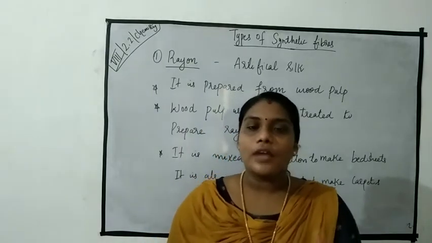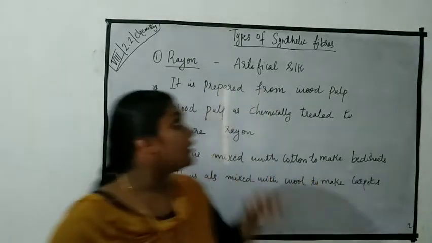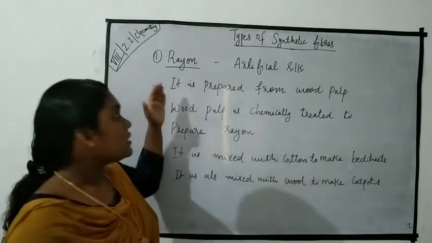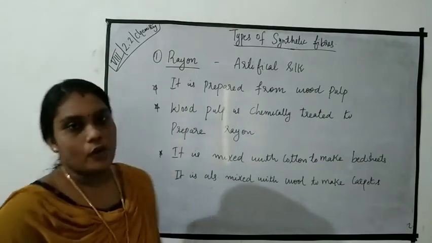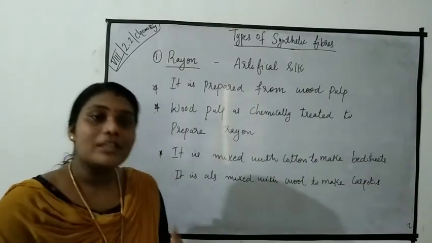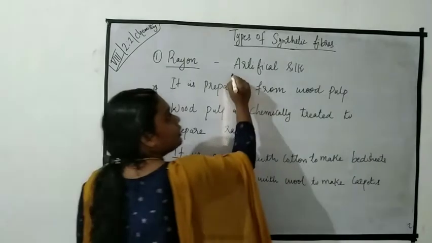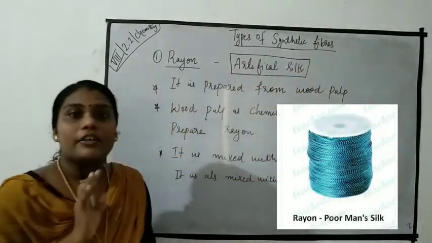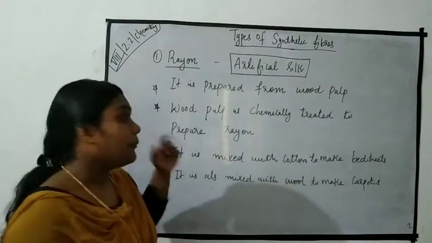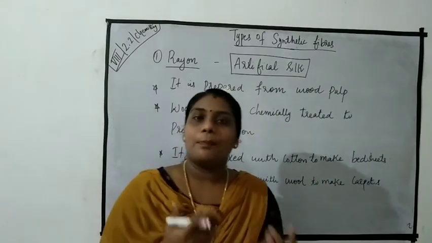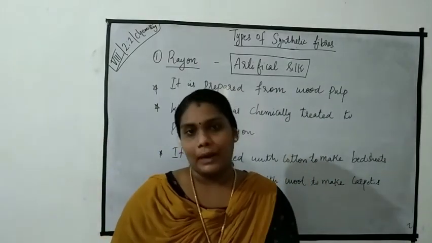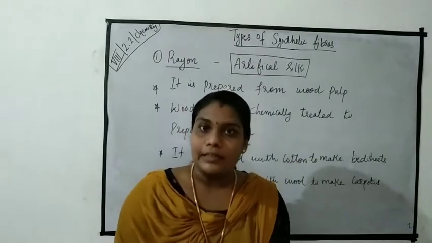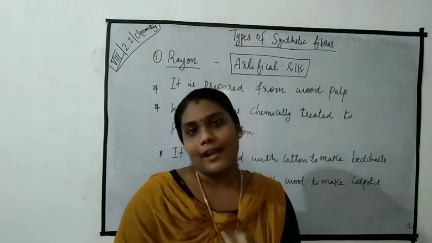Okay students, today I am going to discuss types of synthetic fibers. The first one is rayon. Okay students, this rayon is like artificial silk. Rayon is prepared from wood pulp. This wood pulp is chemically treated to prepare rayon.